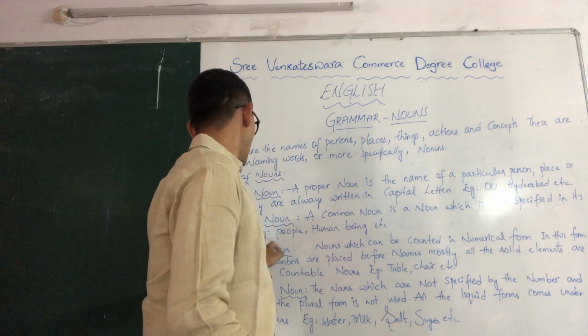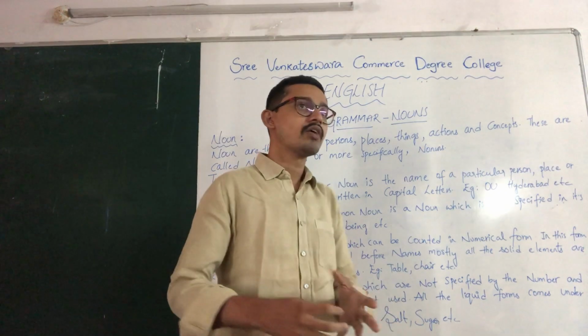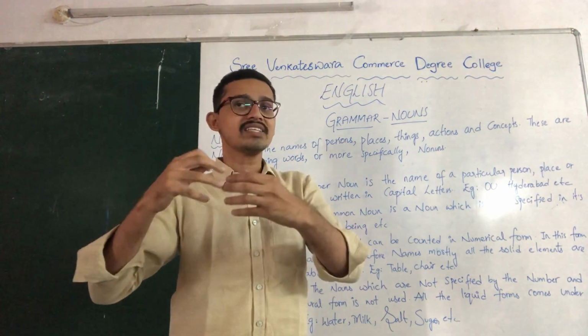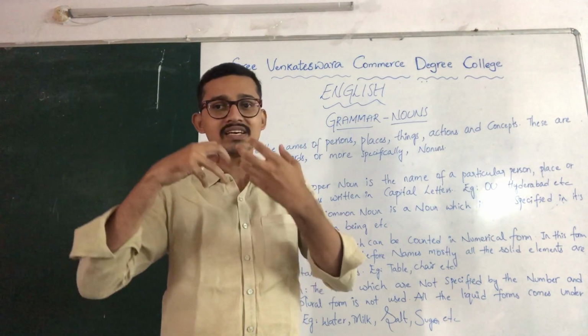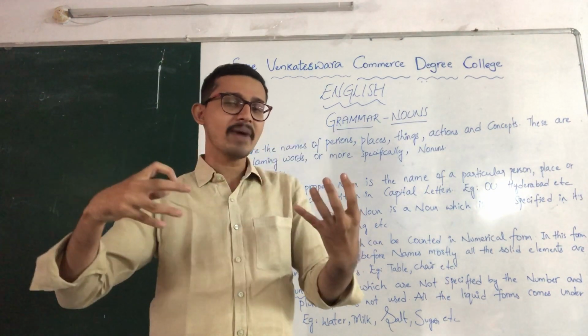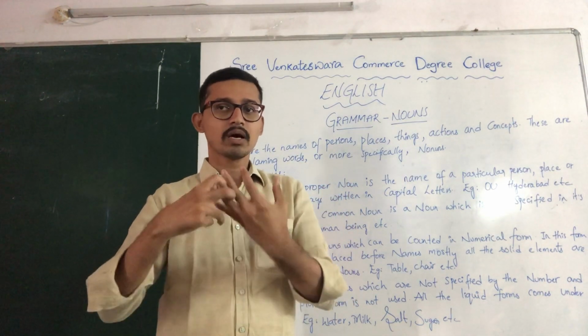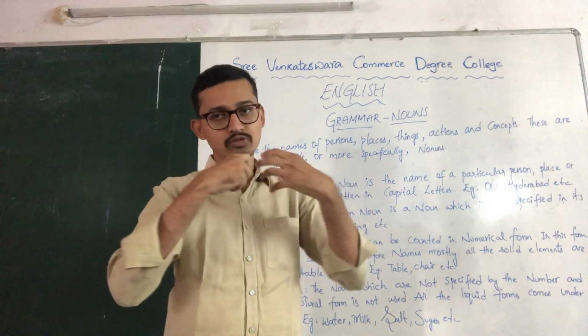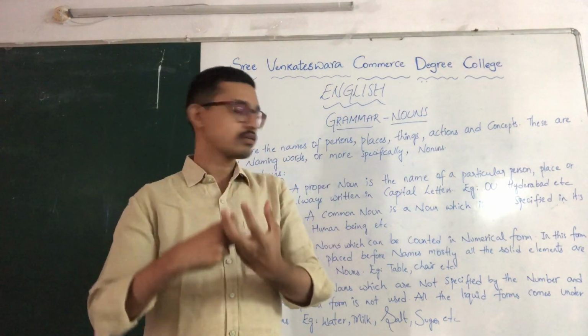in its name, for example, people. See, we are not talking about an individual person with a name. We are saying people in a group, means it is not in a specified manner, right? People as a noun. Generally people comes under noun, but it is not in a specified way.